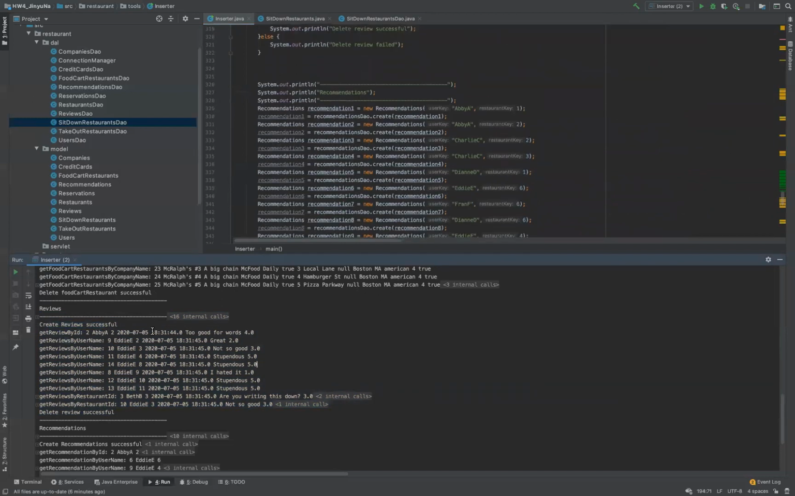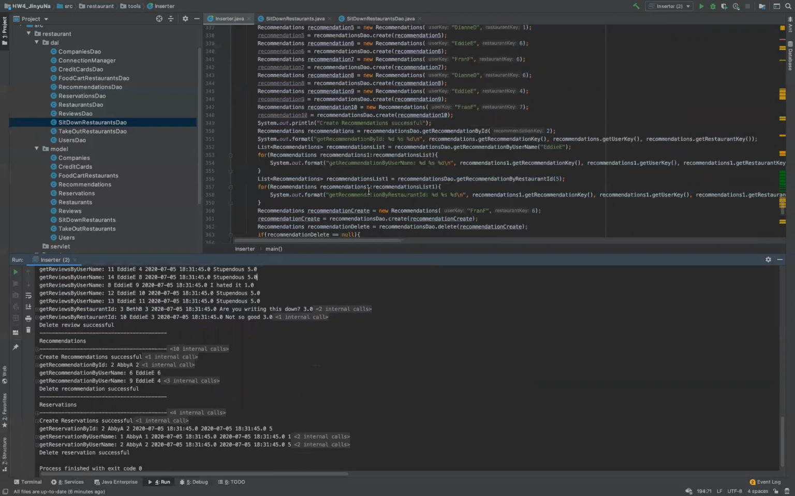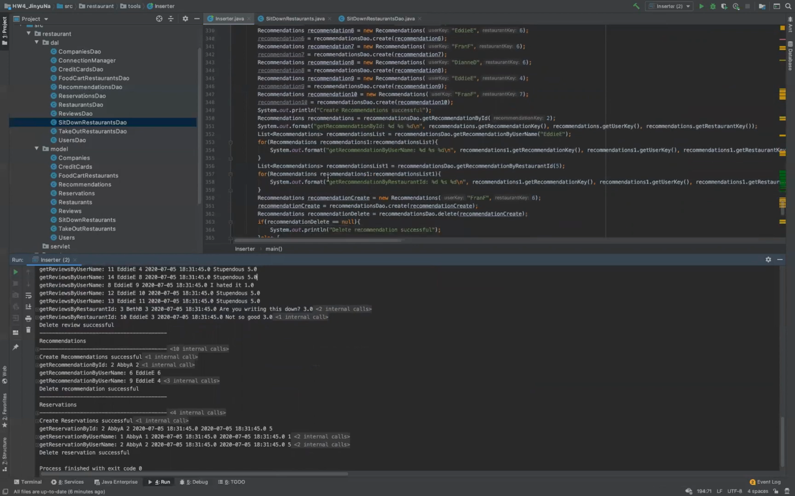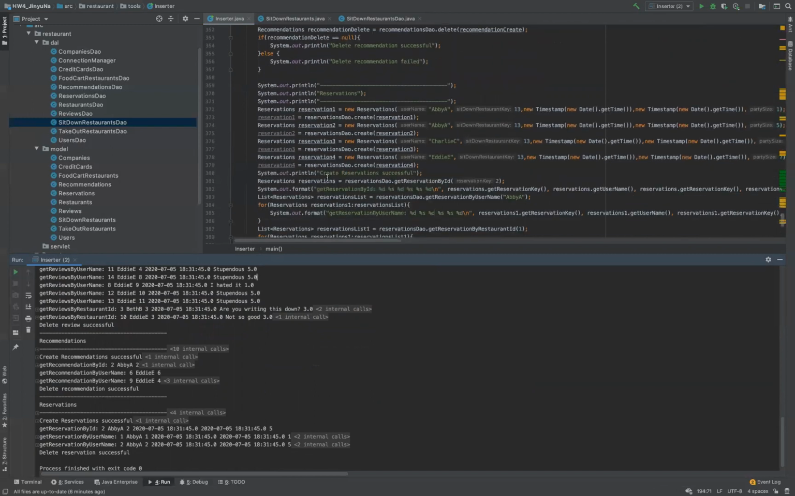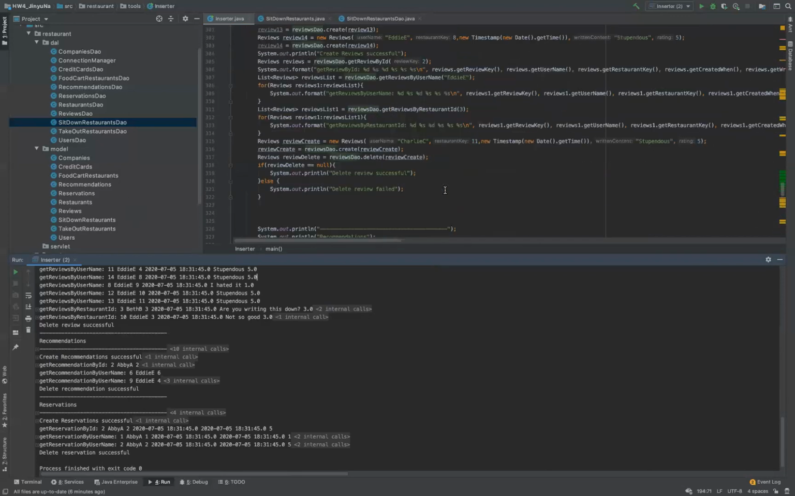And recommendations and reservations are the same as reviews. So by using the inserter, we can test all the functions.